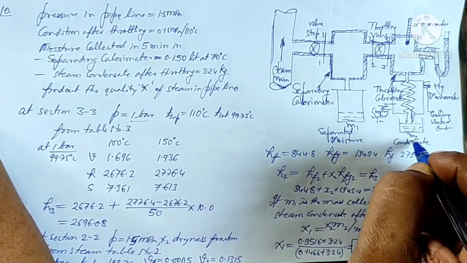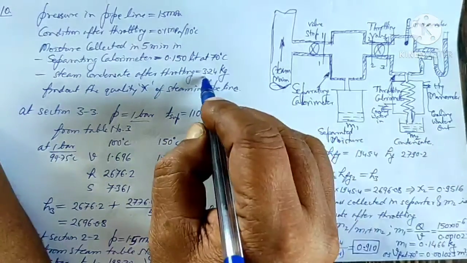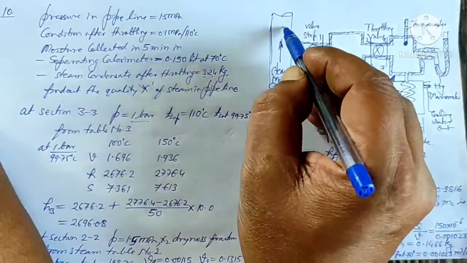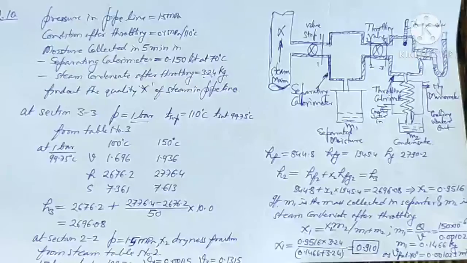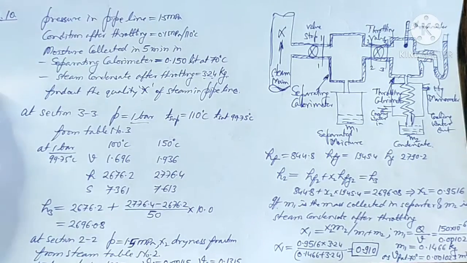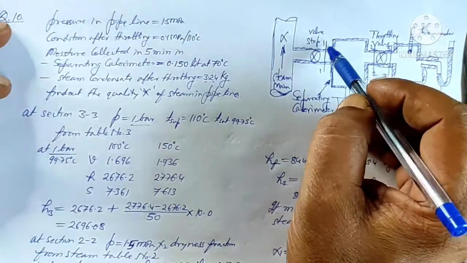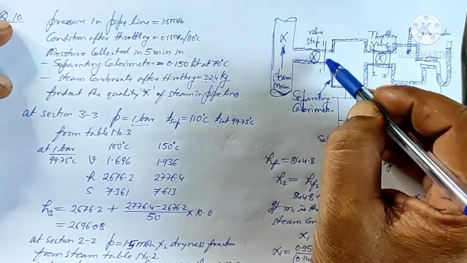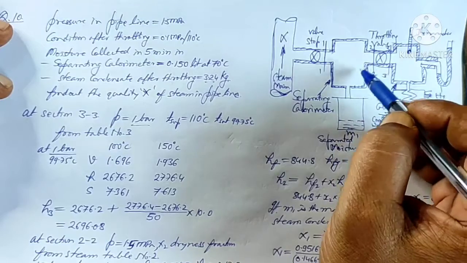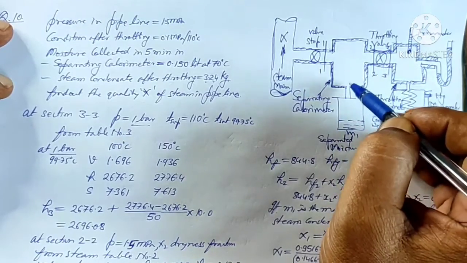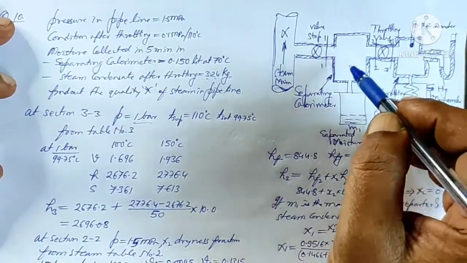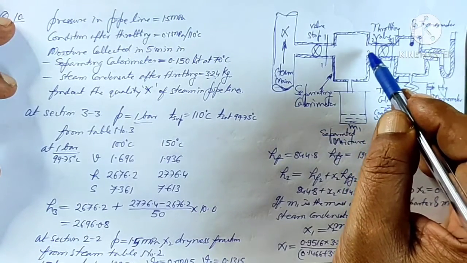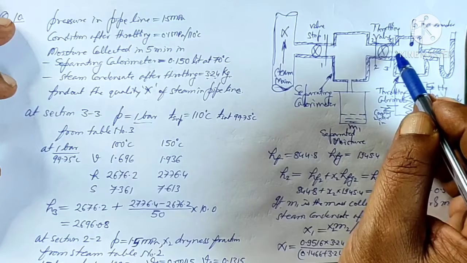That part is equal to M2, and that is equal to 3.24 kg. We have to find out the dryness fraction of steam in the pipe. So we are drawing section 1-1, section 2-2 and section 3-3. Section 1-1 is the main steam entering, and in section 2-2 the part of the moisture is separated and the remaining steam, or the mixture of the steam, is passing through this throttling calorimeter.